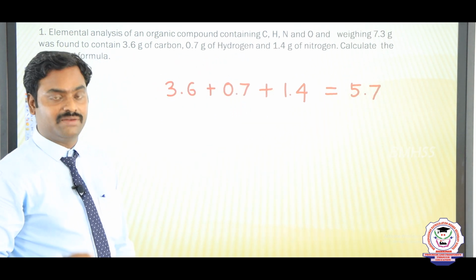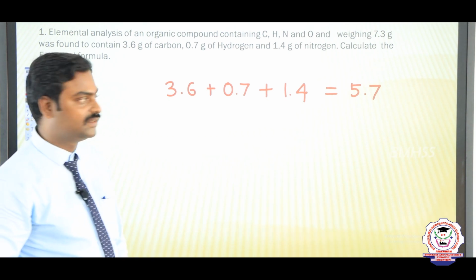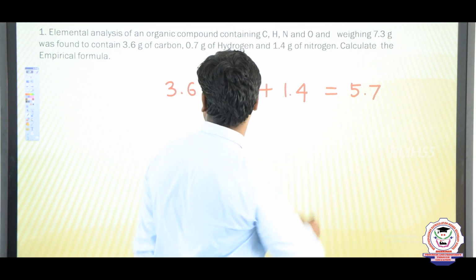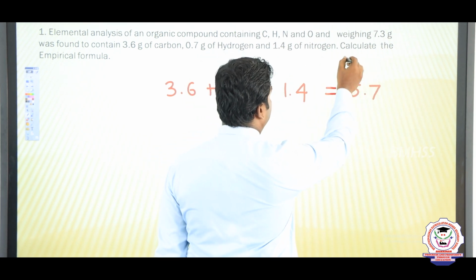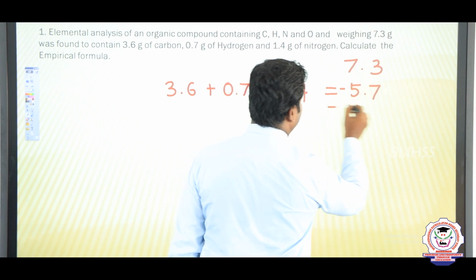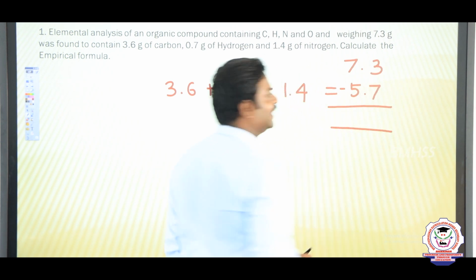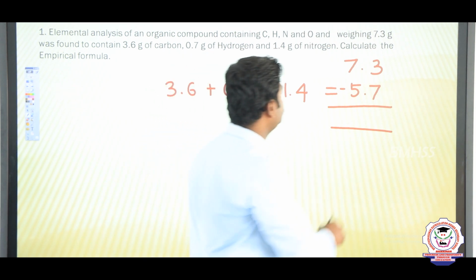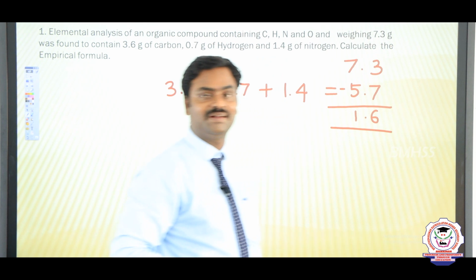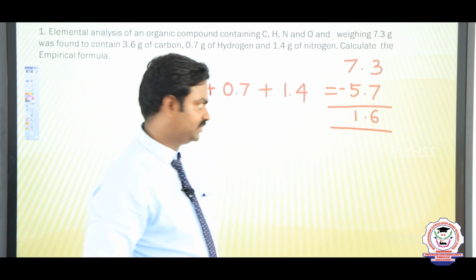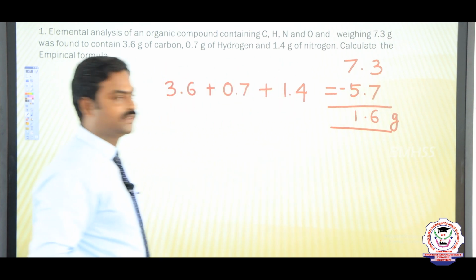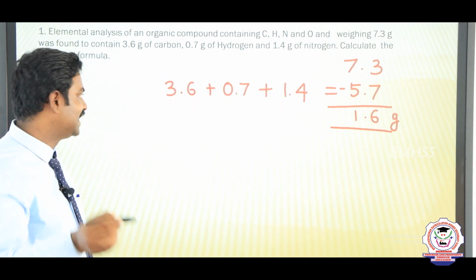Now we have the total mass of the remaining elements, and we subtract this value from 7.3. We get 1.6, so the mass of oxygen is 1.6 gram.